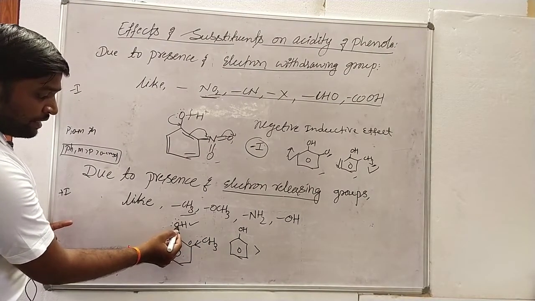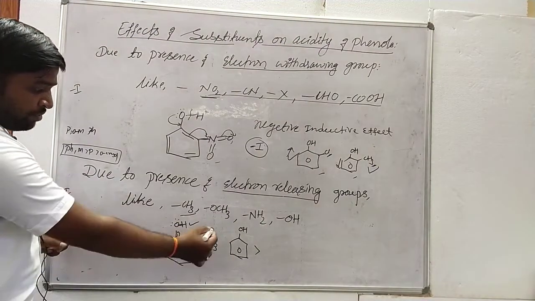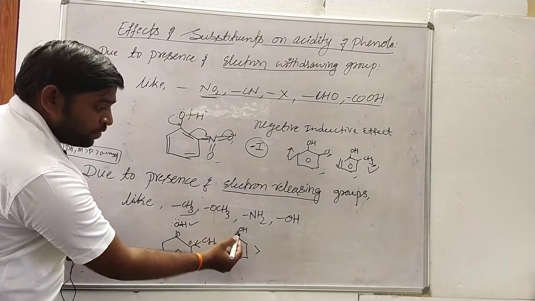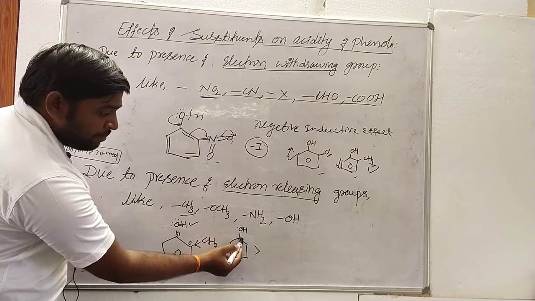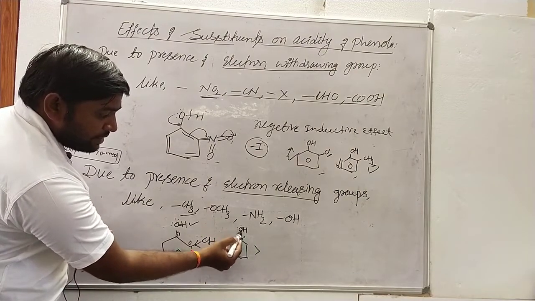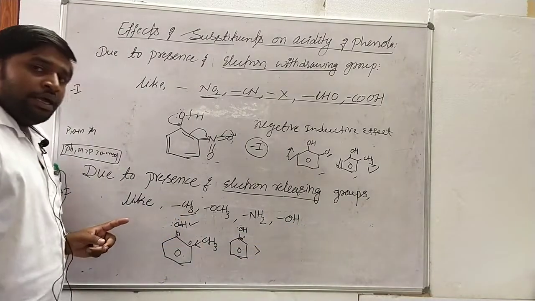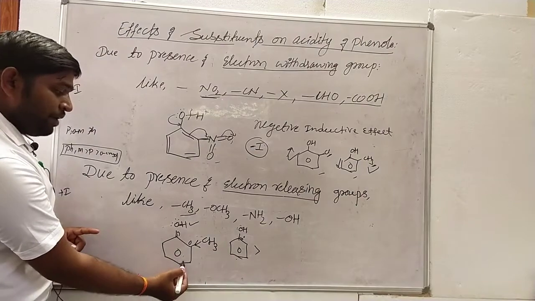Oxygen electron density increases, the OH bond becomes stronger, so no release of H plus ion takes place. Here there is no methyl group, so this is only phenol. Phenol has an sp2 hybridized carbon atom with a tendency to attract electrons, the OH bond becomes weaker, so release of H plus ion takes place very easily. That's why it is more acidic in nature than orthocresol.